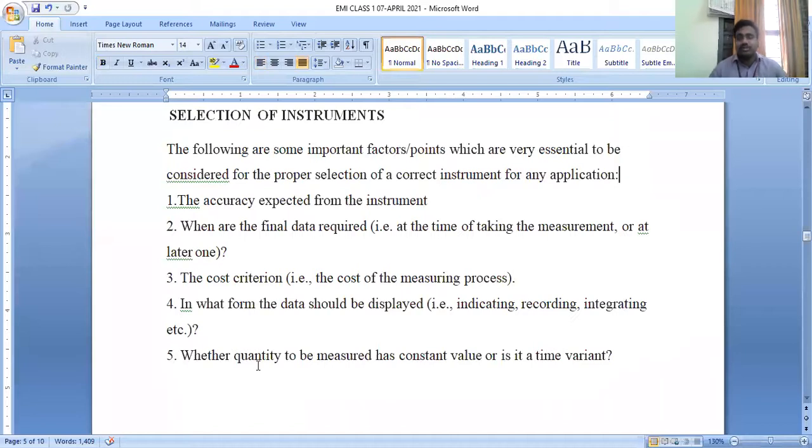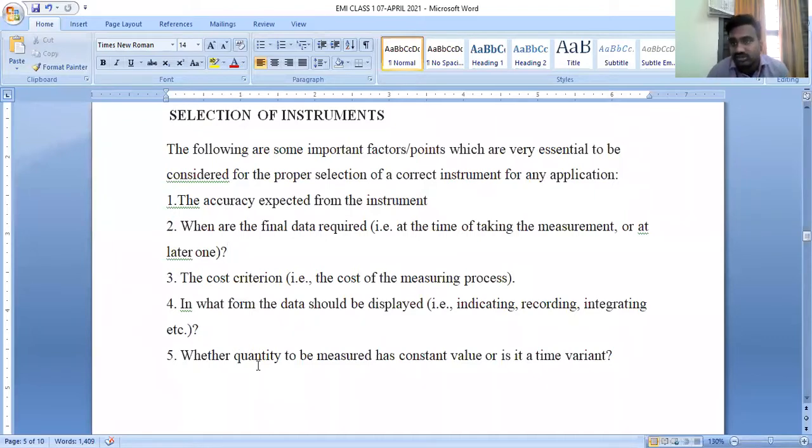These are the parameters which we have to consider while selecting an instrument for measuring a particular quantity. First, the instrument should be accurate. The instrument has to be precise while measuring the final data, and the cost criterion is important. Second, the display of data of that instrument is very important, and the last important thing is the quantity value, whether it is a time-invariant value or a time-variant value. So these are the important points which you have to see while selecting the instrument.